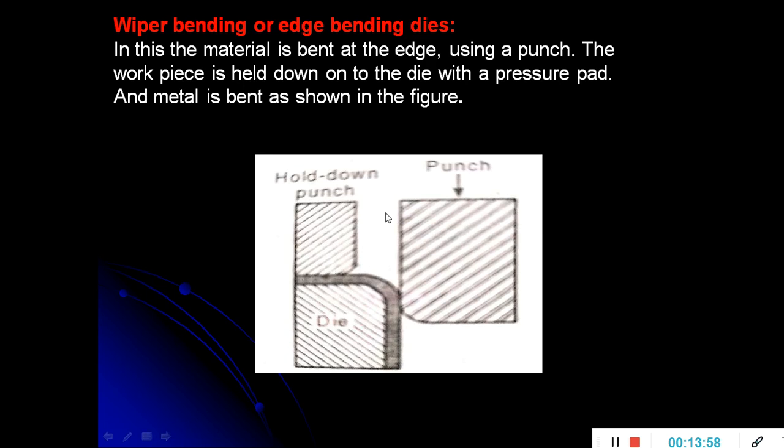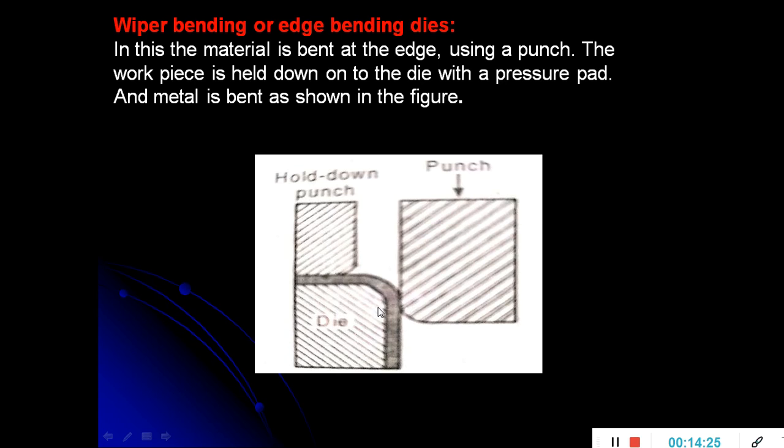Coming to the next one, wiper bending or edge bending dies. Wiper bending or edge bending dies are used to give the bending of the sheet at the end. It consists of a punch, die, and the hold-on punch. The hold-on punch is used to hold the sheet metal tightly on the die.